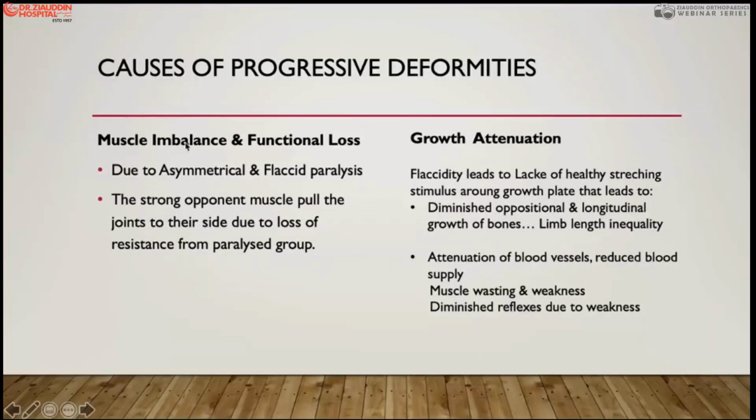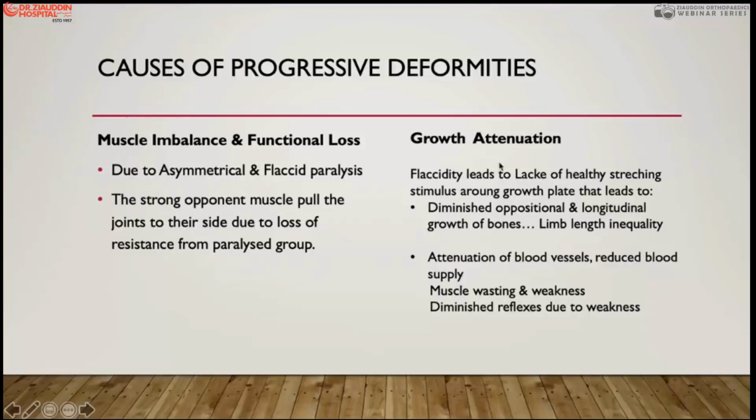Then there is muscle imbalance and functional loss, and because of this asymmetry and functional paralysis, the hamstrings are tight and the quadriceps are weak. Then the tendo Achilles is tight. Then it produces an equinus contracture, and then it depends on the peronei and the tibialis muscles. If these are stronger, the foot goes to that side.